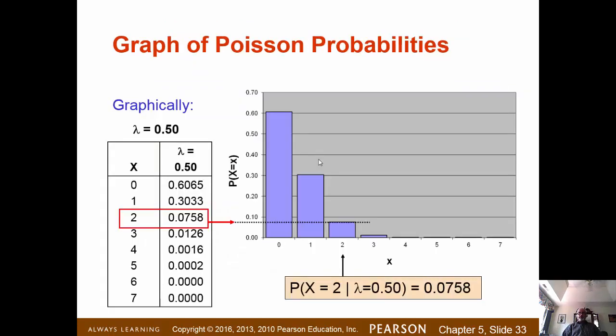Now if you compute the probability of all possible values of x and plot them, this is what the Poisson probability distribution function will look like. Of course, you remember as x increases and increases, the probability asymptotically reduces close to zero. It never actually goes to perfect zero, because in Poisson distribution you can count x on and on to infinity. It is a countable infinity. So there is no upper limit for x. The probability only reduces and reduces asymptotically to zero.